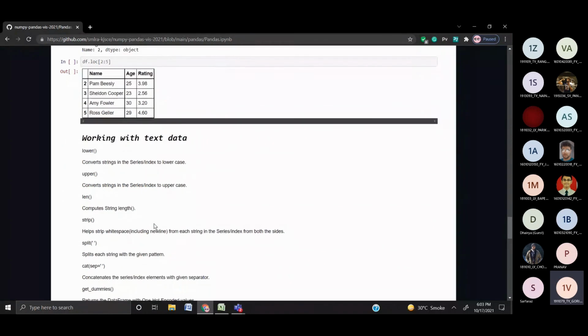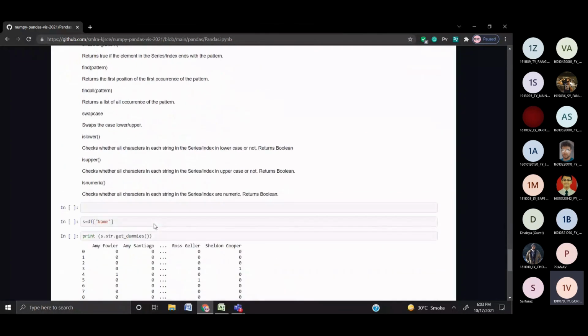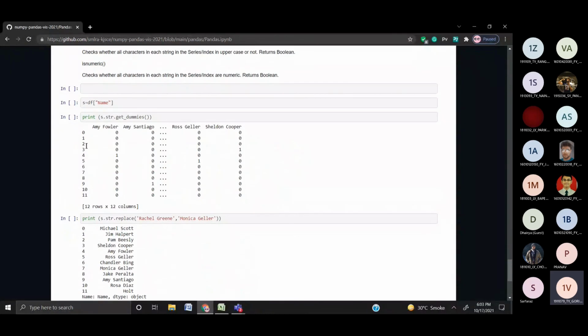We can get dummy data for each of the columns. Basically, it gives us binary values for that. Wherever it's present, it will give a 1, and wherever it's not present, it's going to give us 0. This can be used, like Shubham has taken up the Titanic data set. In the Titanic data set, for the gender, people who are male could be given 1 and people who are female could be given 0. That's one of the examples we can use get dummies for.